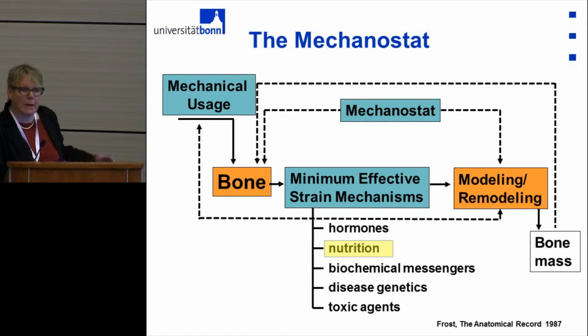All of you have a turnover, meaning the bone formation cells, the osteoblasts, will build up bone, and the bone resorption cells, the osteoclasts, will just degrade bone. But in a balance, you keep up your bone mass in case you keep the minimum effective strain mechanism. Then it leads to modeling or remodeling.